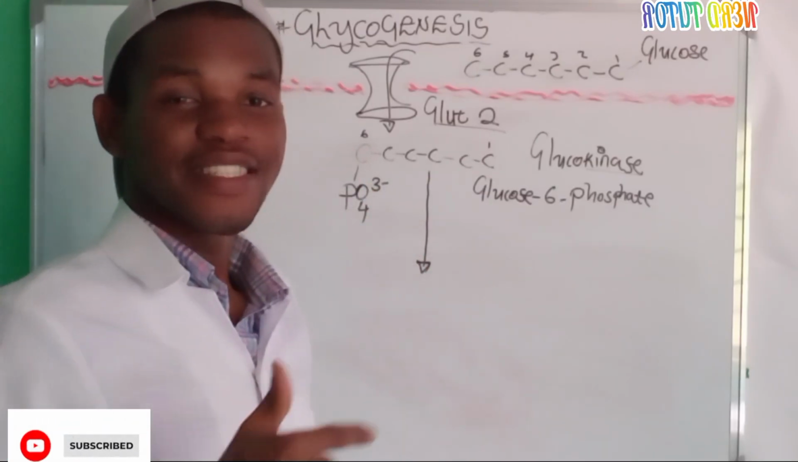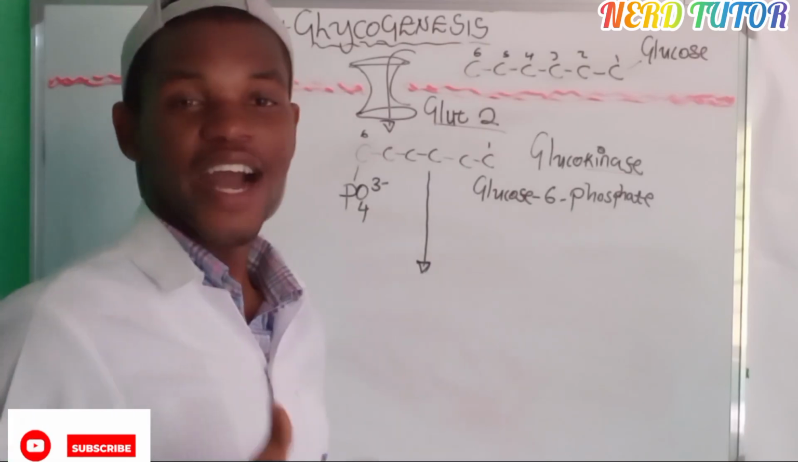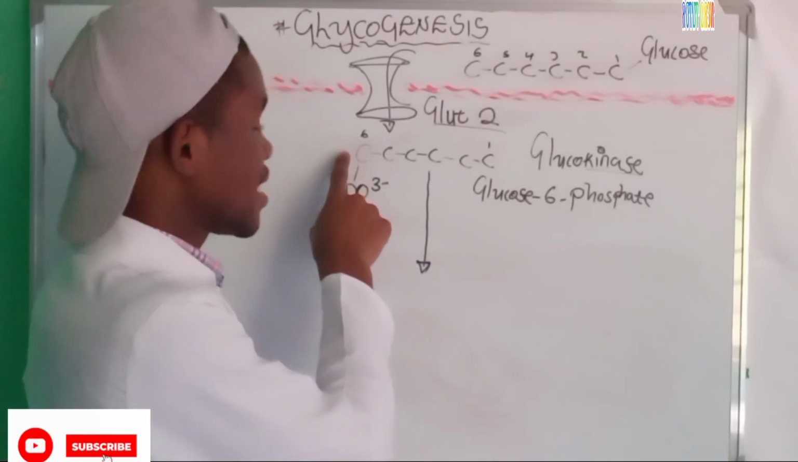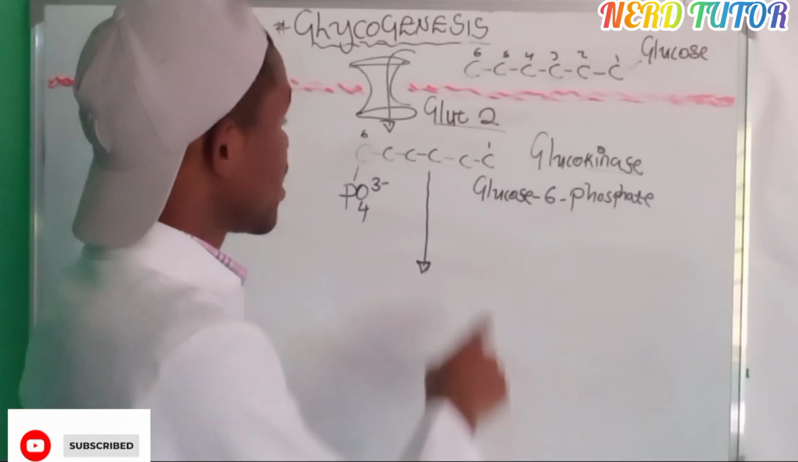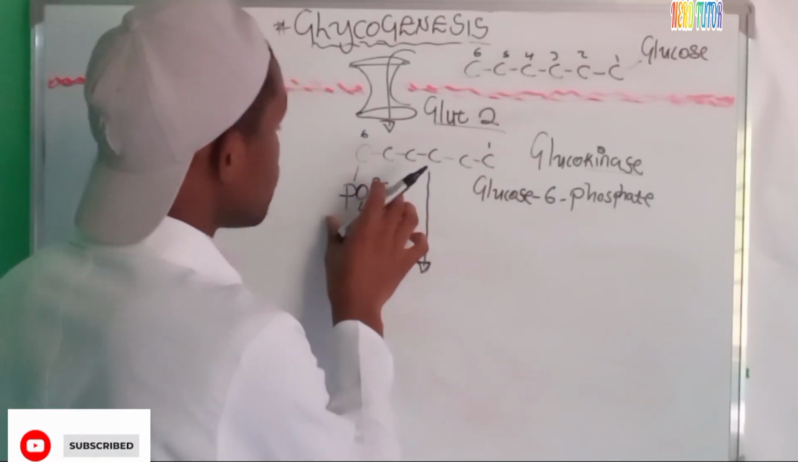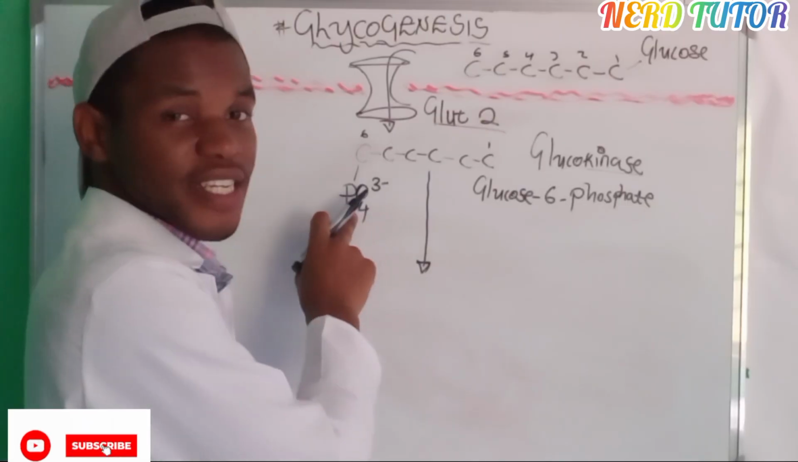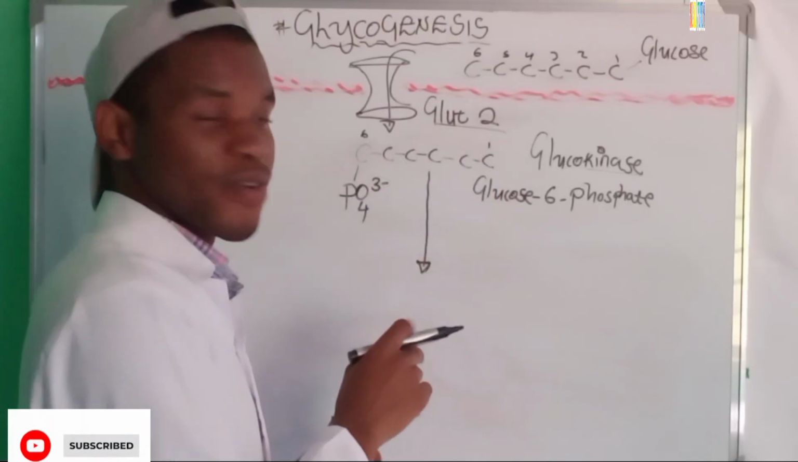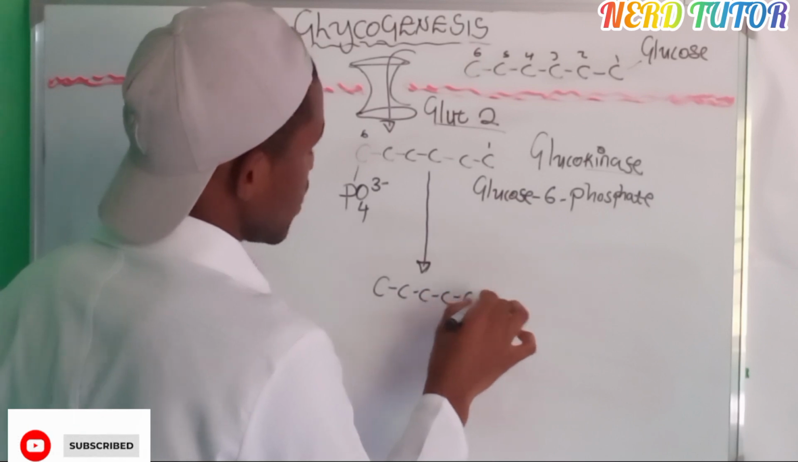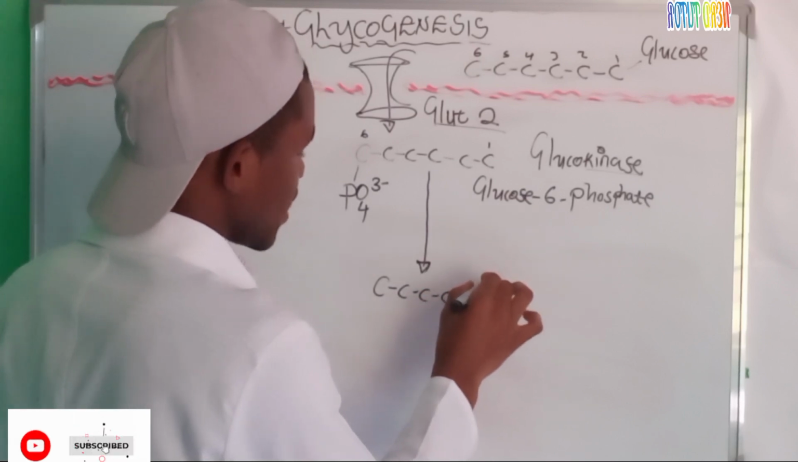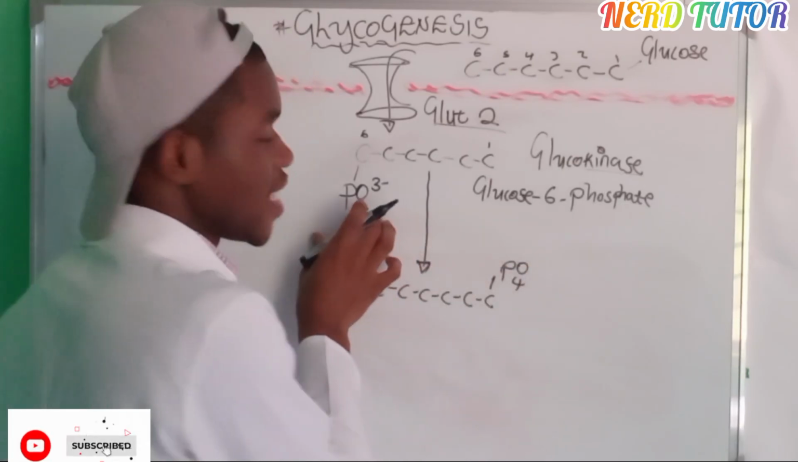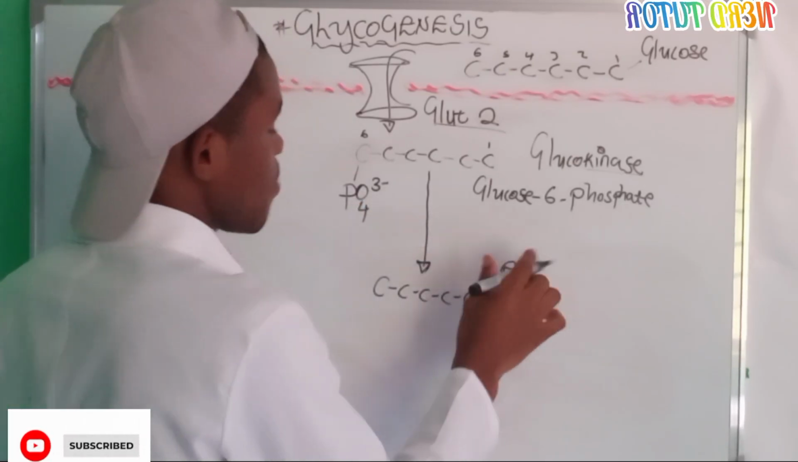But again, there's another enzyme that will come and argue to say, no, no, no, it doesn't work like that. We can't put it at carbon number 6. Let us put it at carbon number what? Carbon number 1. So the phosphate will be shifted from carbon number 6 to carbon number 1. So 1, 2, 3, 4, 5, 6. At carbon number 1 here, we're going to have a phosphate now. That phosphate that we had here has now shifted to carbon number 1.